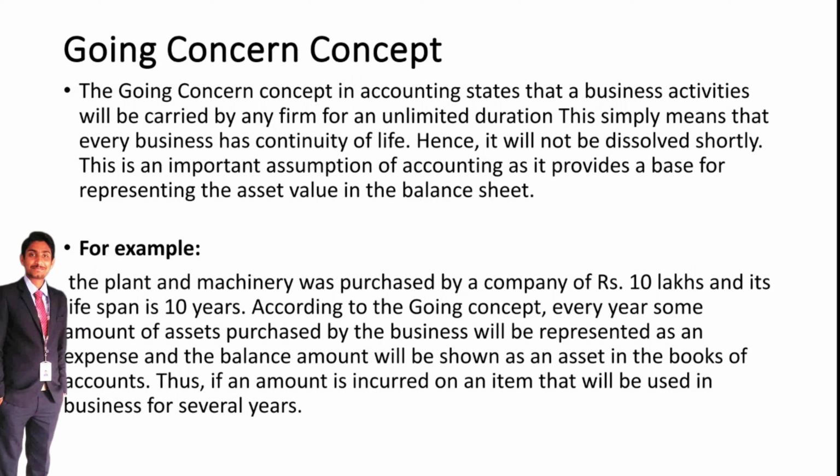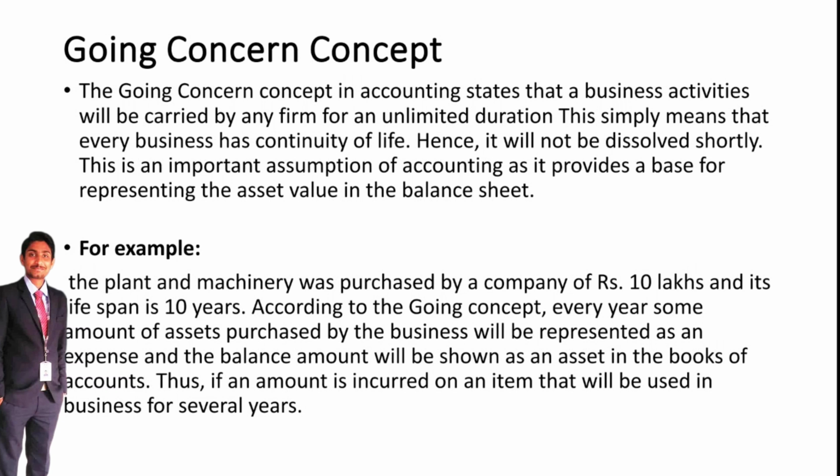For example, plant and machinery was purchased by a company worth rupees 10 lakhs with a lifetime span of 10 years. Suppose you purchase any plant and machinery for the business, according to the going concern concept, every year some amount of the asset purchased by the business will be represented in expenses and the balance amount will be shown as an asset.